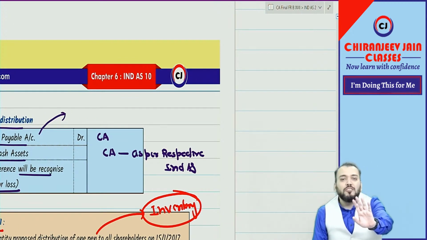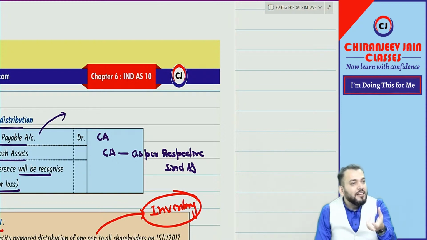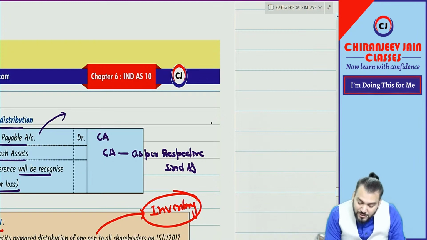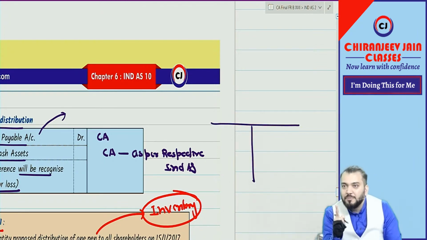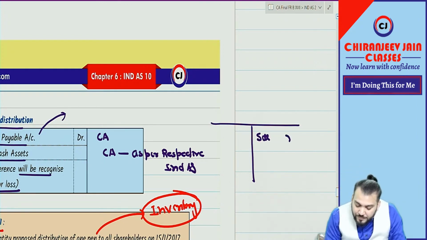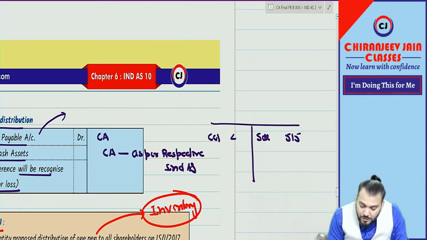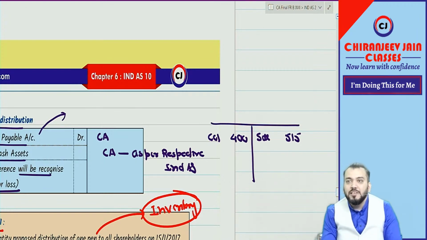Suppose you want to distribute in cash. What will you do? First you will sell your inventory, then cash will come, and then cash will be distributed. So suppose the sale has been done at 515, and the cost price is 400. This gain will be transferred to PL only, and then whatever cash comes will be distributed.